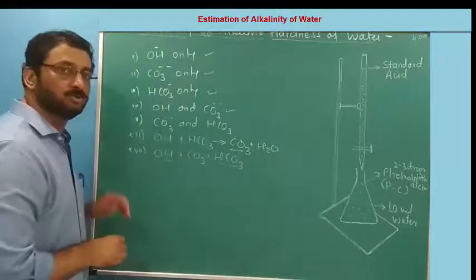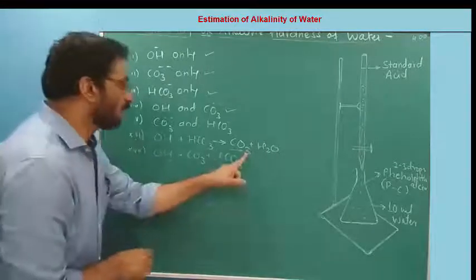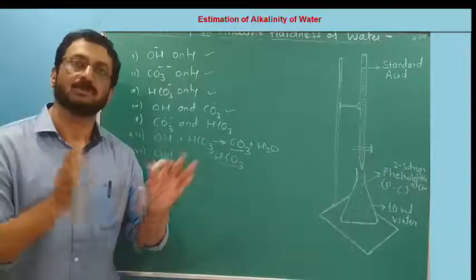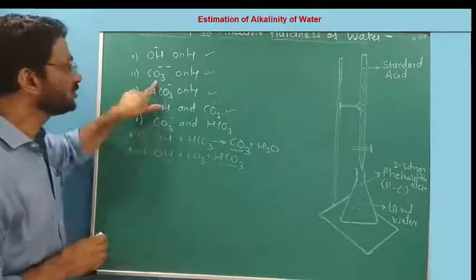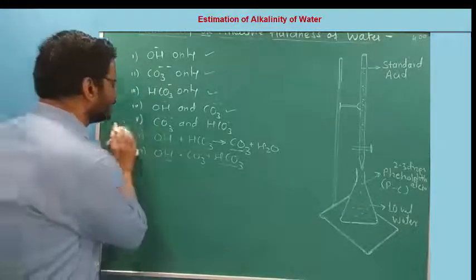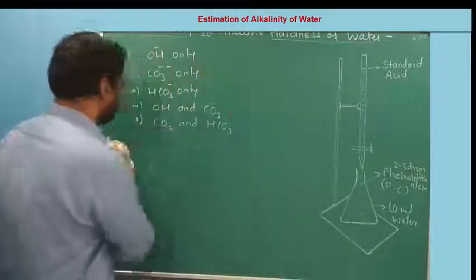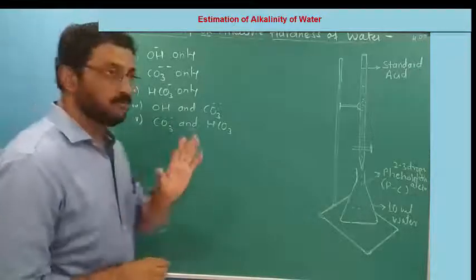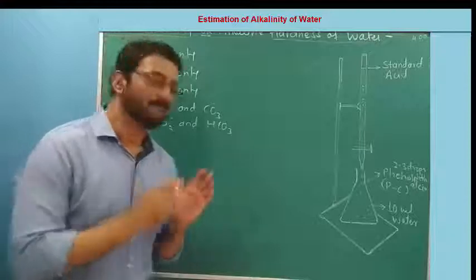Means 6 and 7 are forming CO3. They cannot show independent existence as 2 species or 3 species. They will form CO3 only, and that CO3 is already taken into consideration. So we can rule these out, and we can say in all there are 5 types of alkaline water, or there could be 5 types of alkalinity in the water sample.